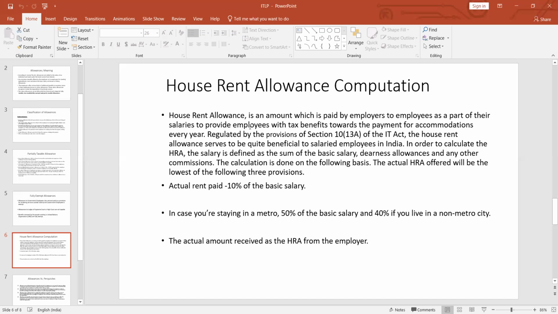Second, in case an employee is staying in a metro, then 50% of the basic salary, while in case of a non-metro city, 40% is taken. Thirdly, the actual amount received as the HRA from the employer. Among the three, the lowest of the three is taken as the total HRA exempt in income from salary.